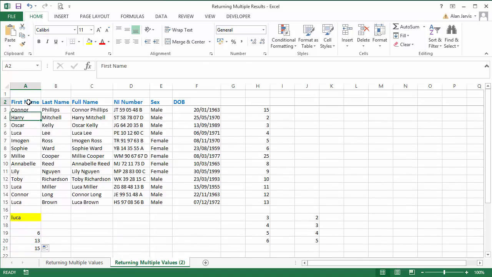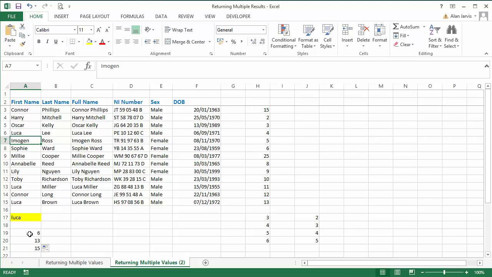But if we look at our data, what we actually have is 1, 2, 3, 4, 5, 6. So the 6th value is actually Imogen. Then we go 7, 8, 9, 10, 11, 12, 13. We can see that the value now is Connor. 14, 15, we now have a blank cell. So we're actually looking at the right row, because we know we're looking at row 1, row 2 and row 3. But what we've done by inserting this new line is we've moved the cell down 1. So let's go 1, 2, 3, 4, 5, where Luca is 6.